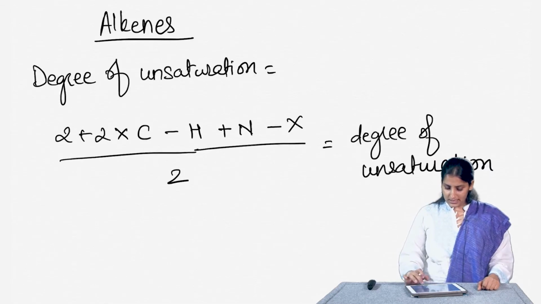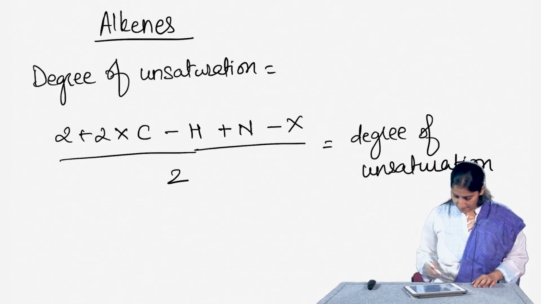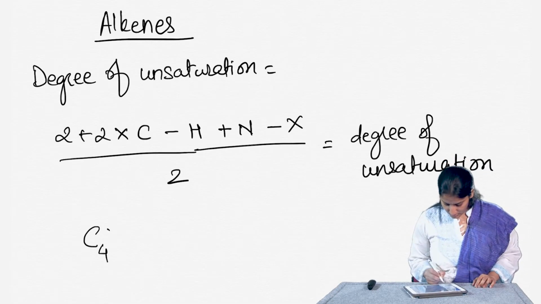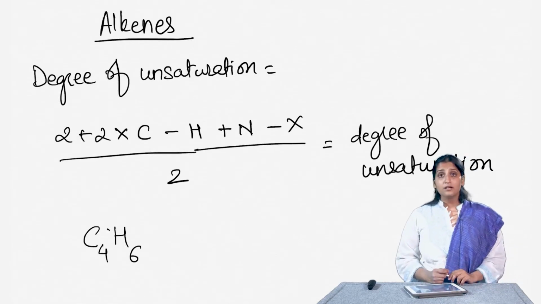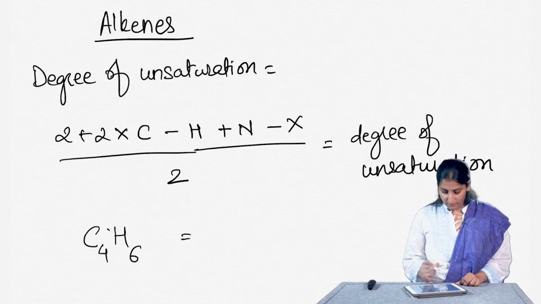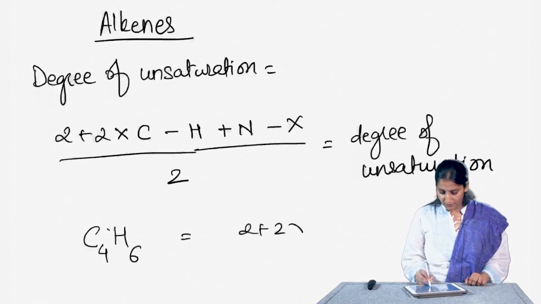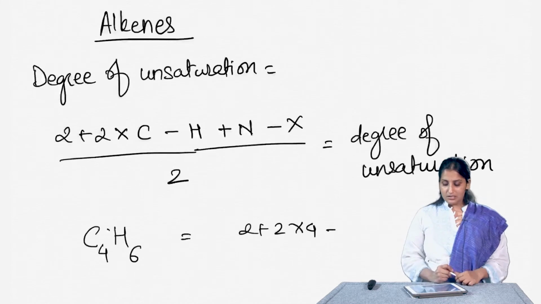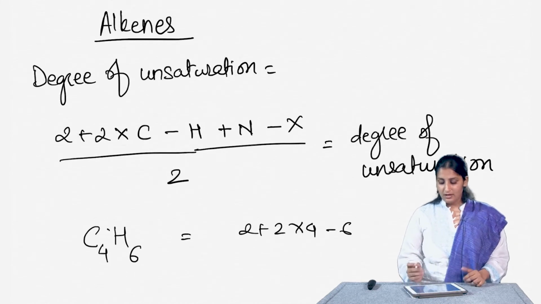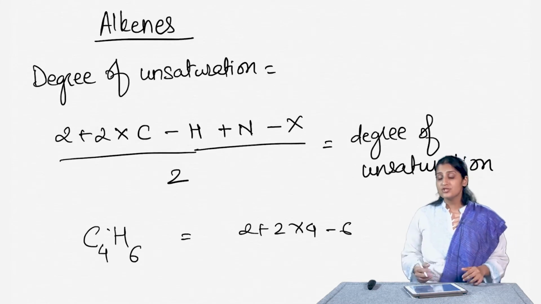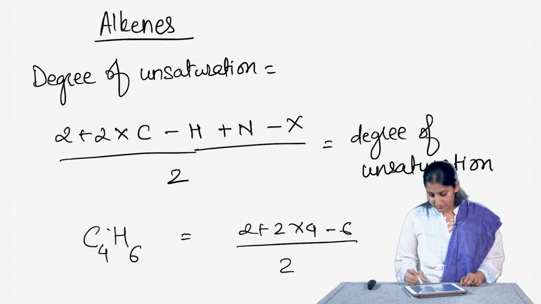Now let us take for example C4H6. I can calculate the degree of unsaturation as 2 plus 2 times the number of carbons, that is 4, minus the number of hydrogens, that is 6. I do not have any nitrogens or halogens present in the molecule, divided by 2.